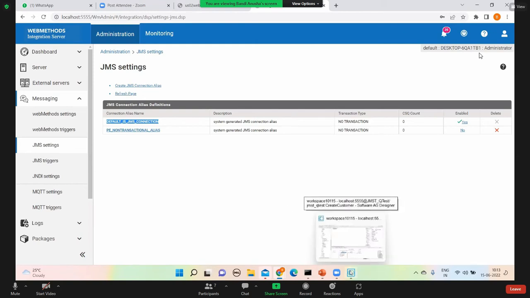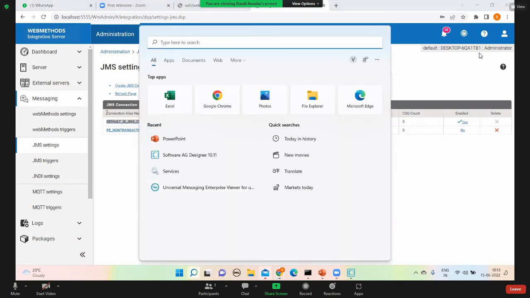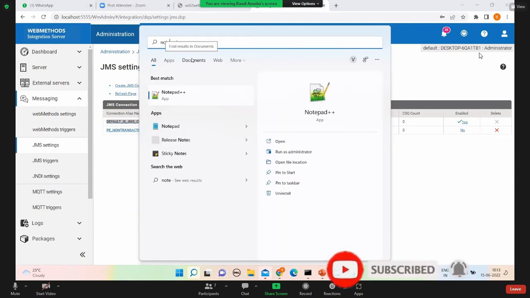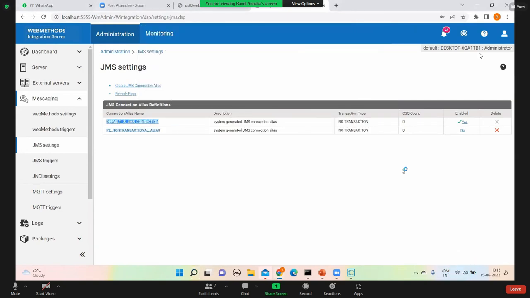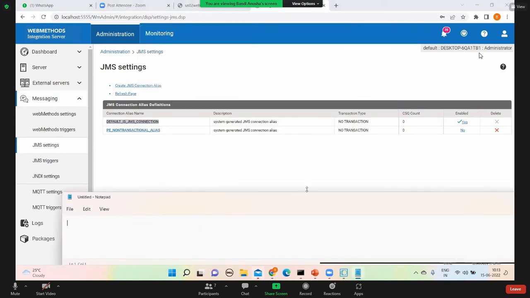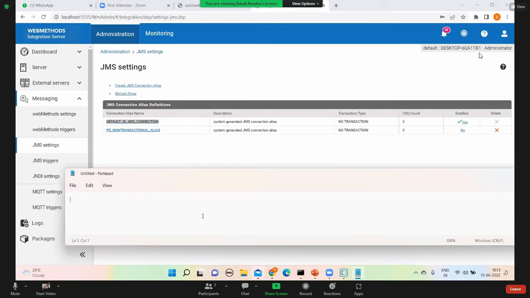Okay, are you getting it? Is the process the same as this one, sir? In a real project, it will not be the default ISJMS connection; different names will be there. In an actual project, your lead will explain which connection you need to use. In many projects it's different, but in one of the projects I worked on, it was IS dev_IS JMS_connection. Like that they use, for development.